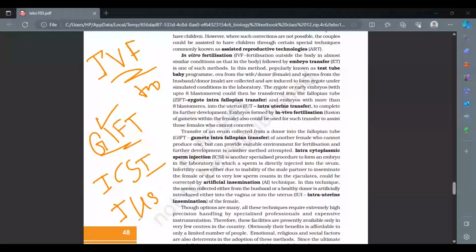In that case, intrauterine insemination happens in the female from a donor or a healthy person. So remember the terminologies. These are very, very important terminologies: when we talk about IVF, we talk about GIFT, we talk about ICSI, we talk about IUI.